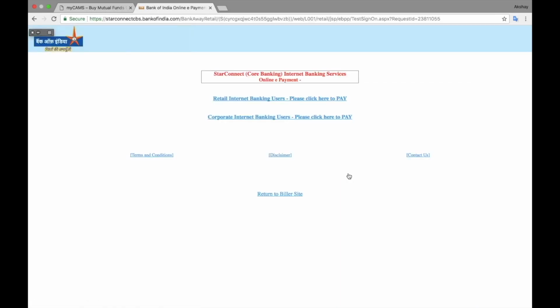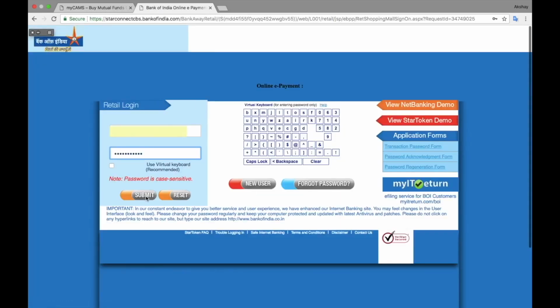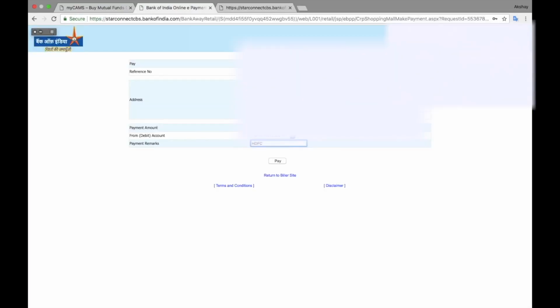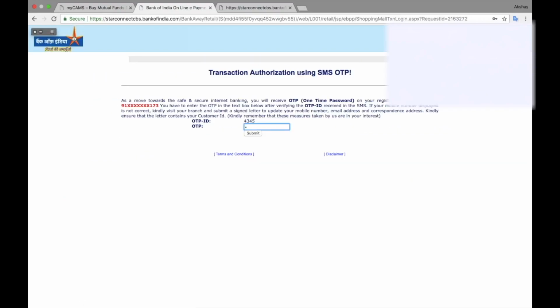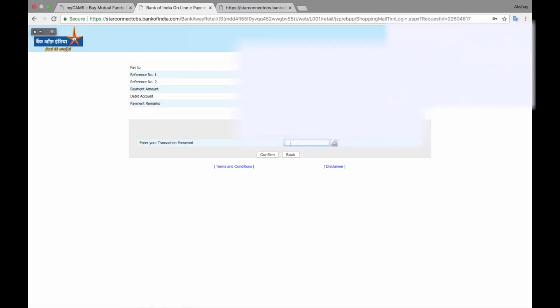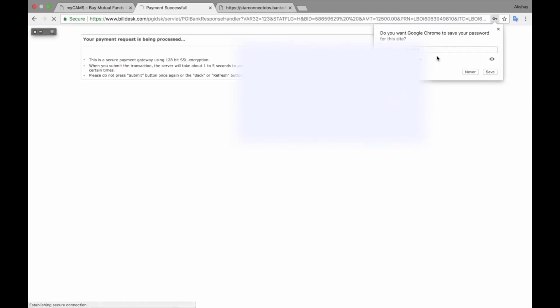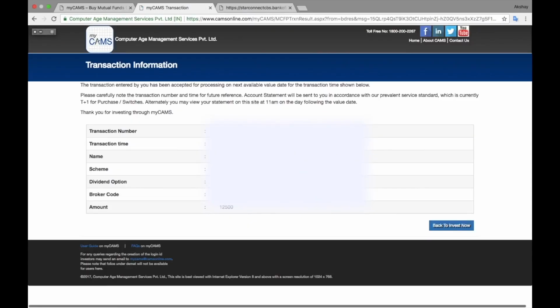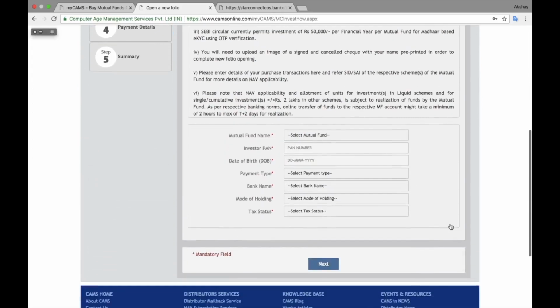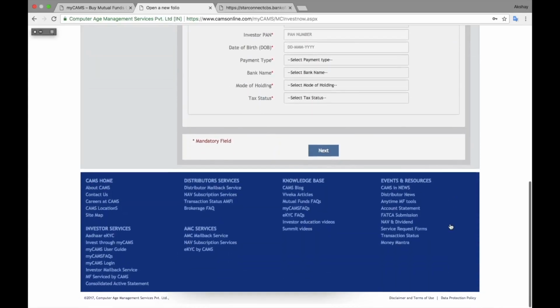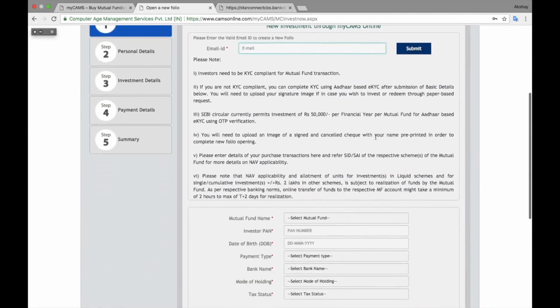It will redirect you to your bank net banking page. Then you'll put your login ID, password, OTP, amount and everything, and click on pay. Once you click on pay, that specific amount which you have entered will be deducted from your bank account and transferred to MyCams. Okay, so once this procedure is done, now you can say you have invested in a mutual fund direct plan, and this lengthy process is only for the first time.